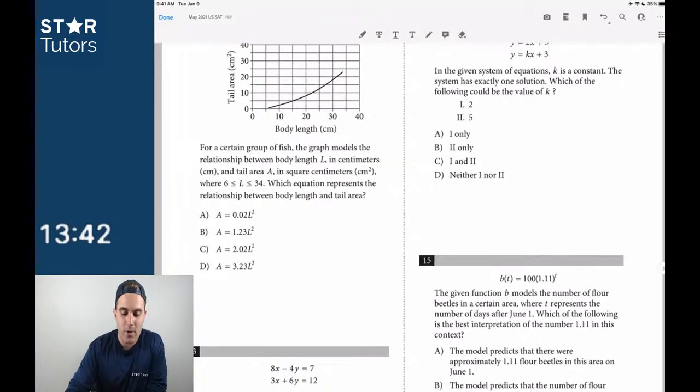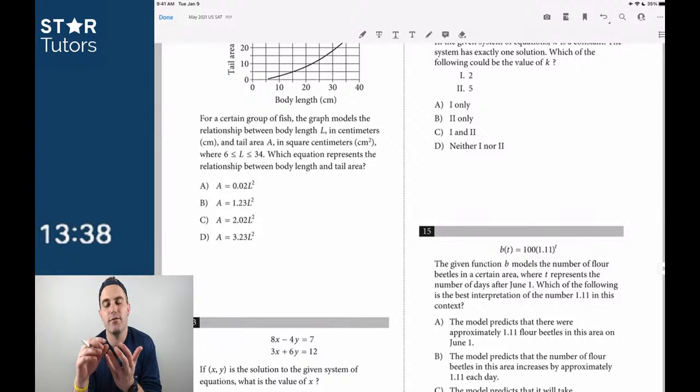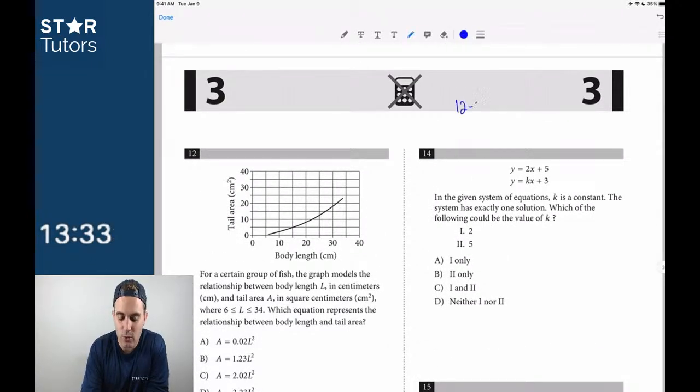One thing to bring up here at this point in the test: as we get to 12, 13, 14, and 15, we have to remember that these four questions, 12 through 15, are almost exclusively level 3 out of 3 questions, right? Hard questions.